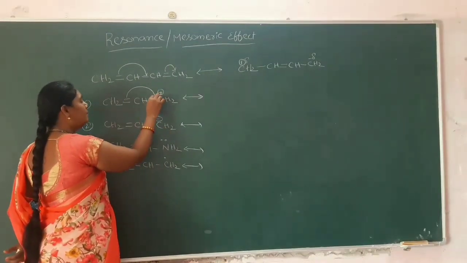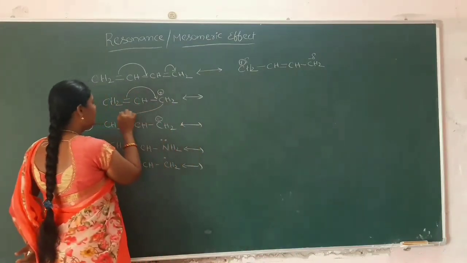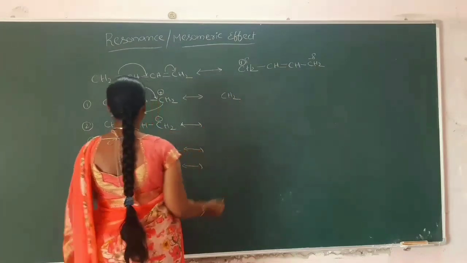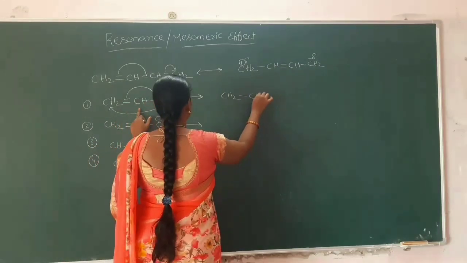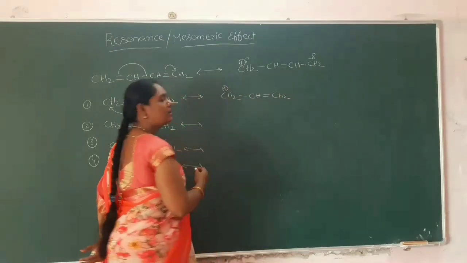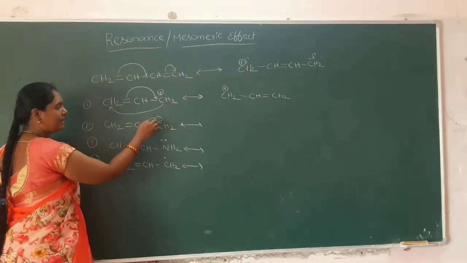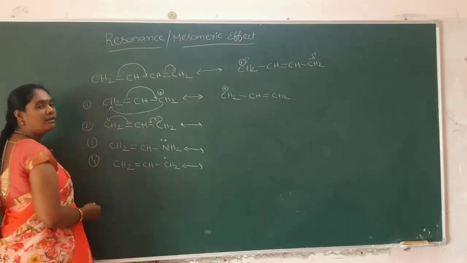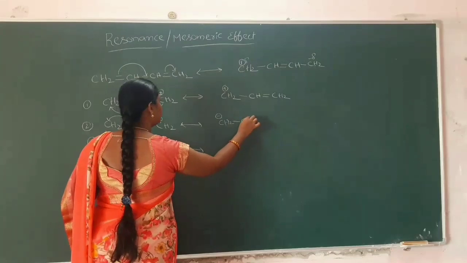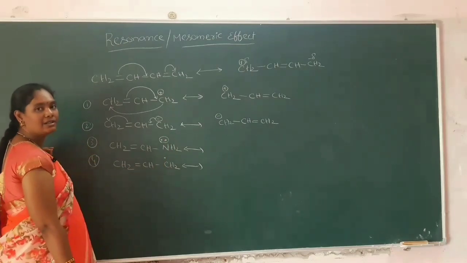From here, bond pair of electrons will be delocalized to here. Then these electrons will be delocalized to here to give the resonance structure, that is CH2-CH=CH2. The charge will be delocalized to here, and in this case here also same, these electrons will be delocalized here, these electrons move to here, then it gives CH2 negative charge, then CH=CH2, and here lone pair of electrons are present here.